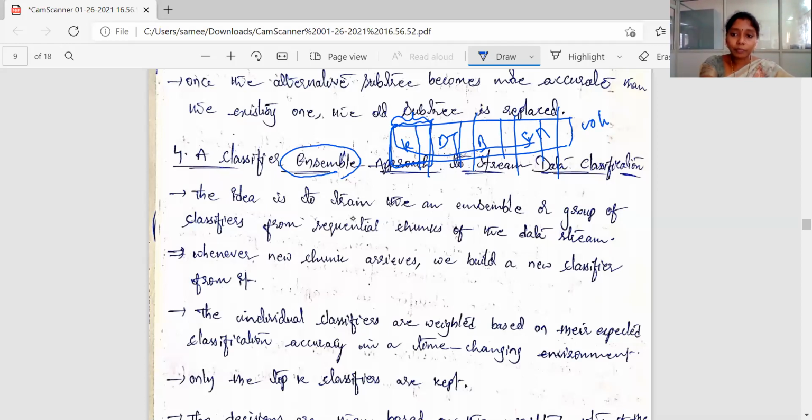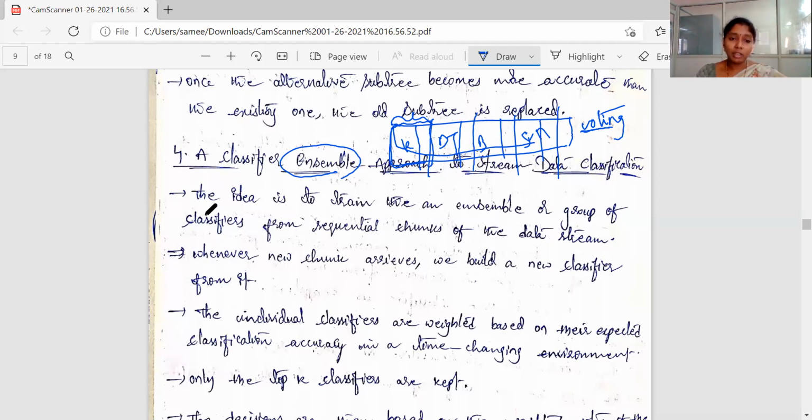It depends on the best voting, in the sense it purely depends on the performance of the classifier on a particular trained data, test data. So based on the voting, the collective accuracy is resulted as the output. That is the traditional way, the existing scenario for the ensemble approach.